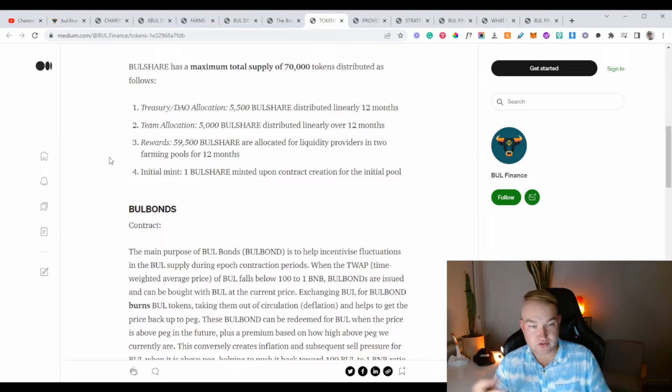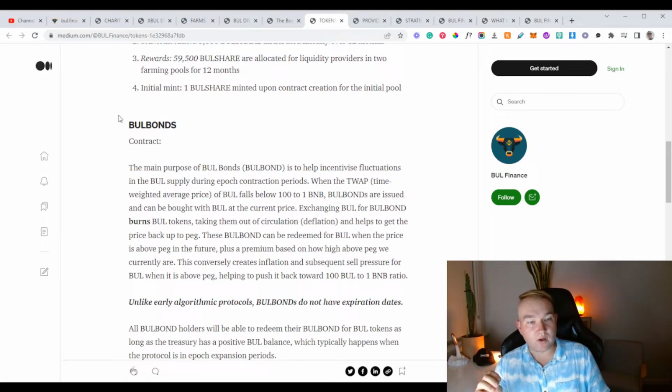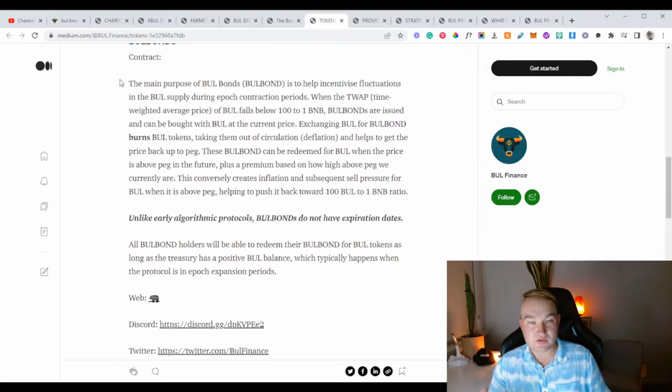Treasury DAO allocation, 5,500 Bull share distributed linearly across the 12 months. Team allocation, so 5,000 Bull share distributed over 12 months. Rewards, so 59,500 Bull share allocated for liquidity providers in 2 farming pools for 12 months. Initial mint, 1 Bull share minted upon the contract creation for the initial pool. So bonds as well, we get the contracts here.